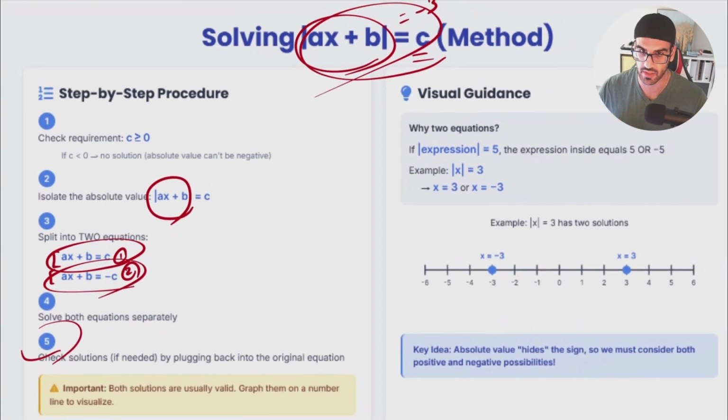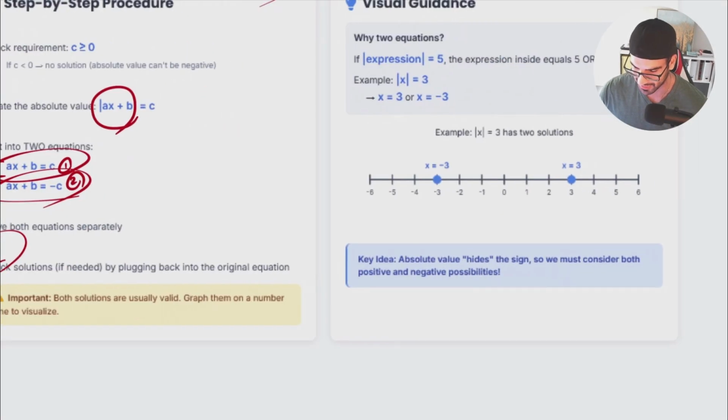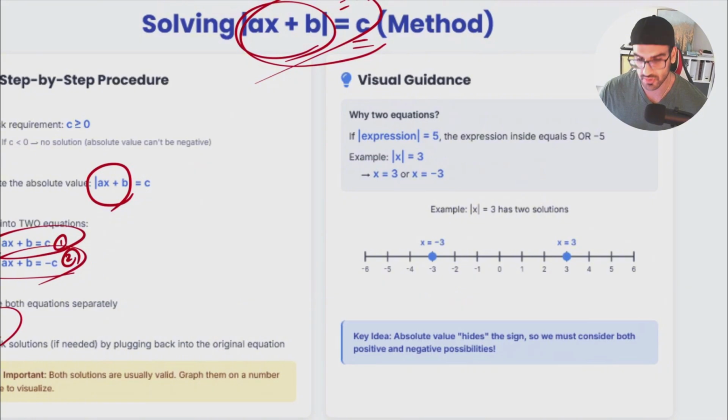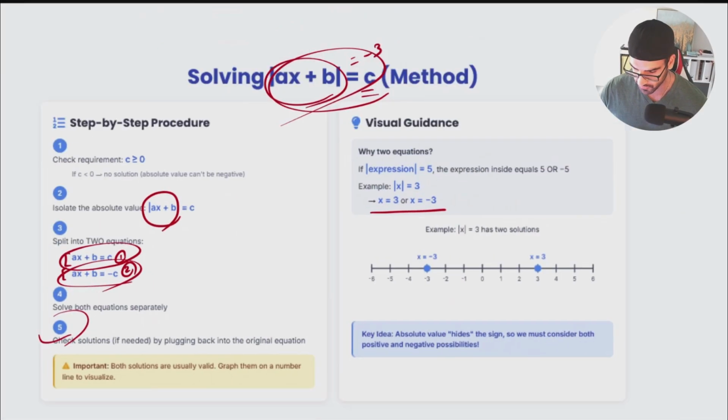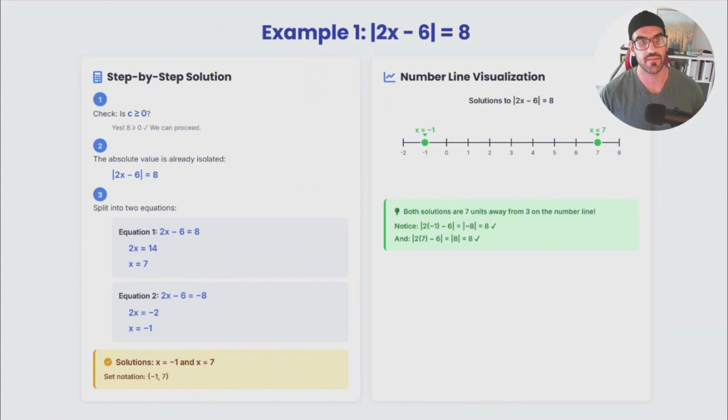Everything should be satisfied. For instance, when we are talking about this answer, right now we don't have an example, my bad. So this part is going to show you again why that -3 and 3 are going to be the same, and why we do have two actual values. So let's start this part with an example. Why not? So when we do have absolute of 2x minus 6 is equal to 8, the first step,